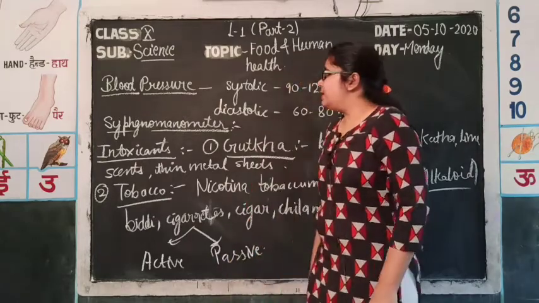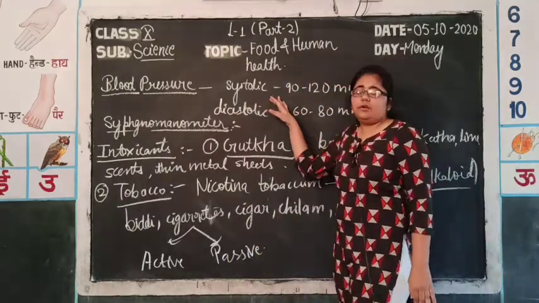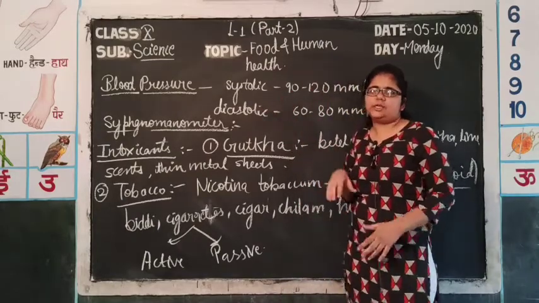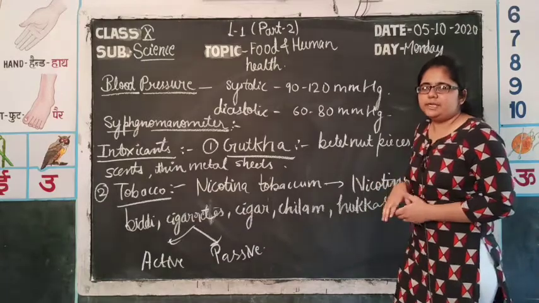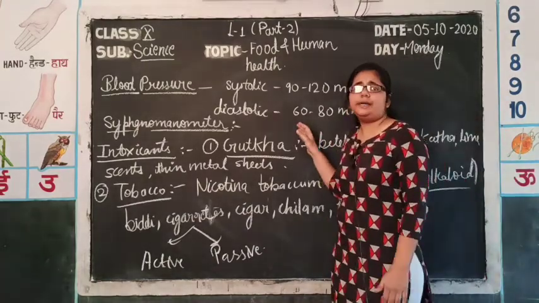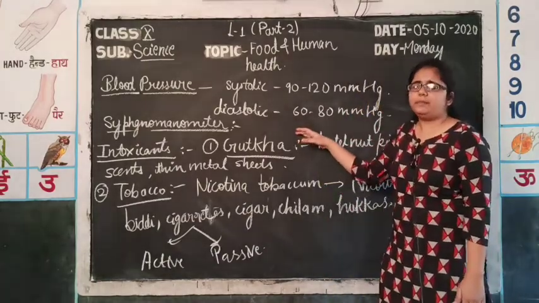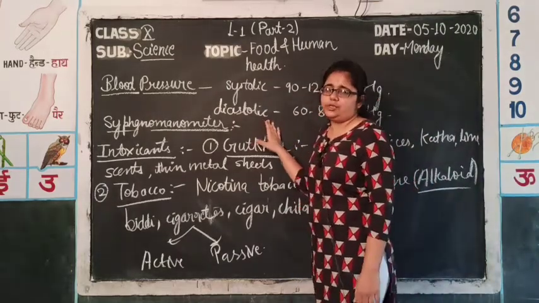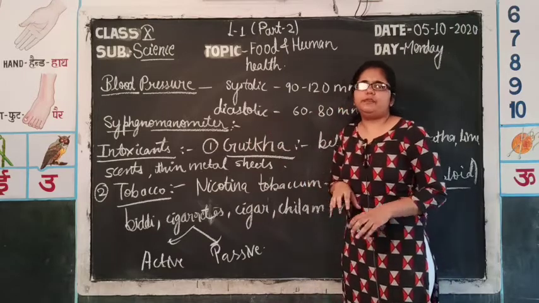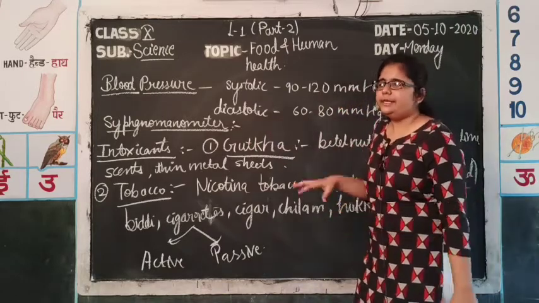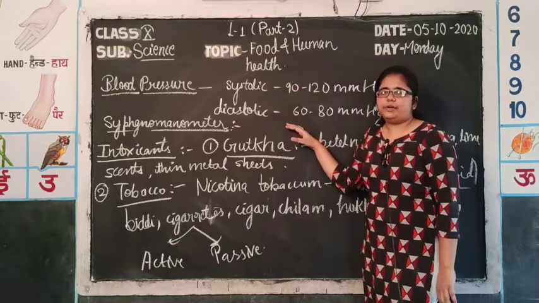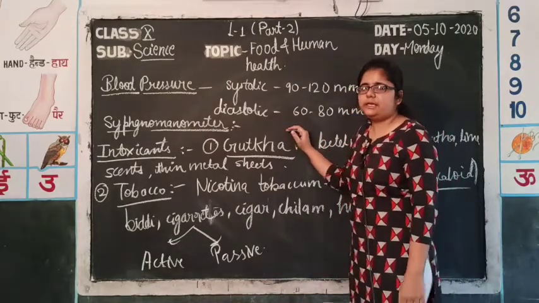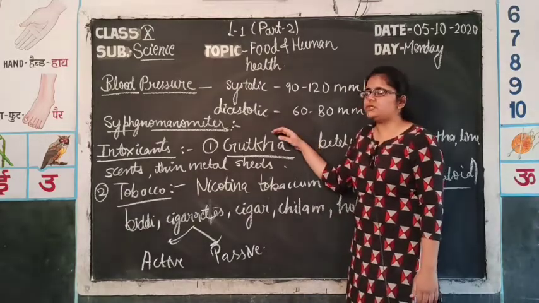So, blood pressure is expressed in two terms. First of all, the systolic pressure. Systolic pressure is the pressure in the blood vessels when the heart is contracting. That means it is pumping blood to all parts of the body. Second one is diastolic pressure. It is the normal pressure in which the heart is working in its normal way. It is not very much contracting or expanding. The heart is in a relaxed condition. At that time, the pressure exerted in the blood vessels is known as diastolic pressure.